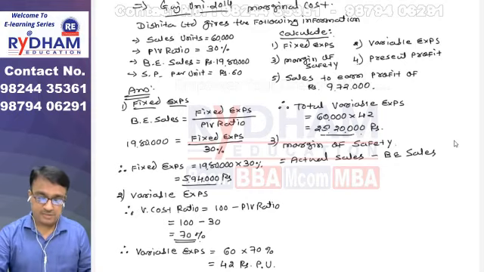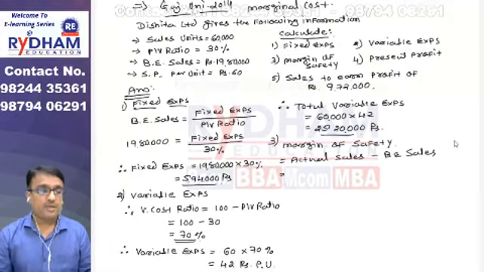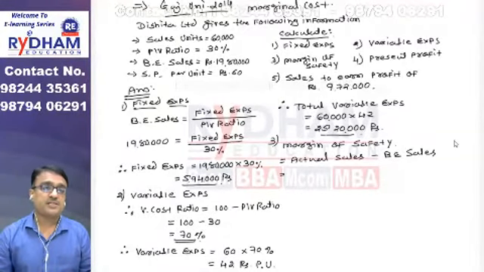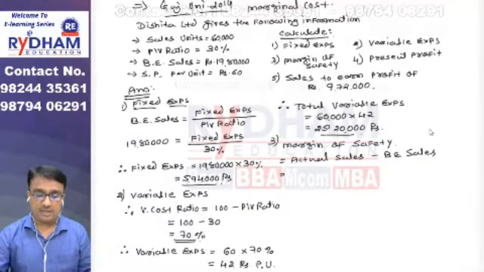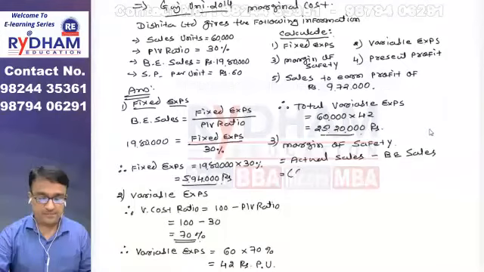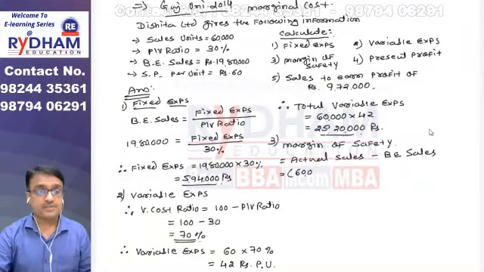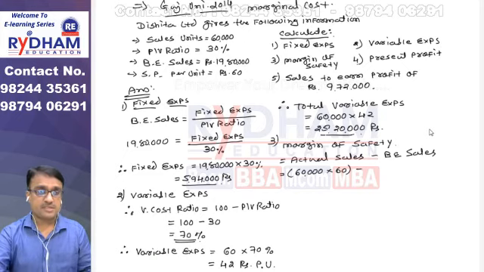Friends, actual sales are not clearly given in the question, but you can see that sales units are given and the selling price is also there. So the selling price and sales units are both given. We can multiply them. So 60,000 are the units and 60 rupees is the selling price per unit. So 60,000 multiplied by 60 minus break even sales. The break even sales are clearly given in the question as 19,80,000.